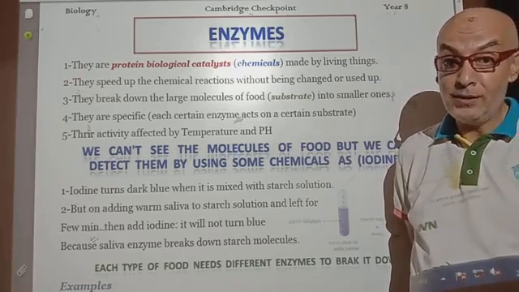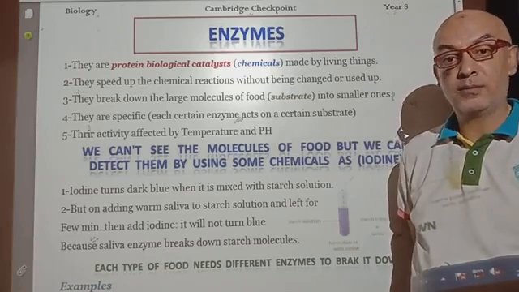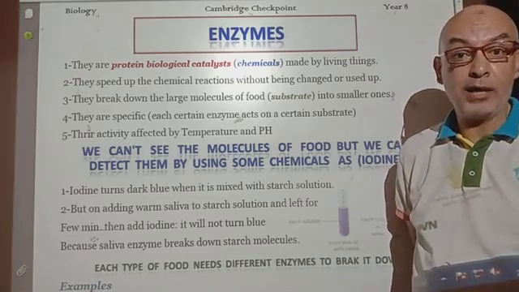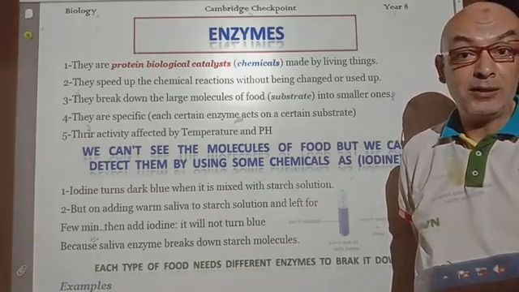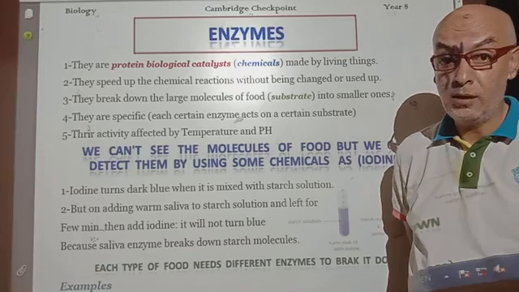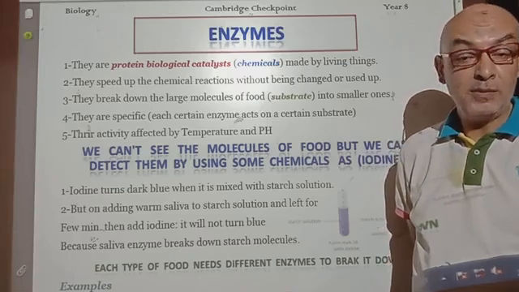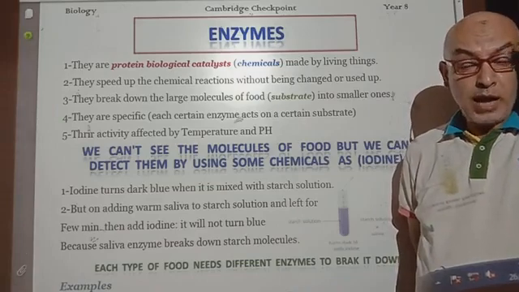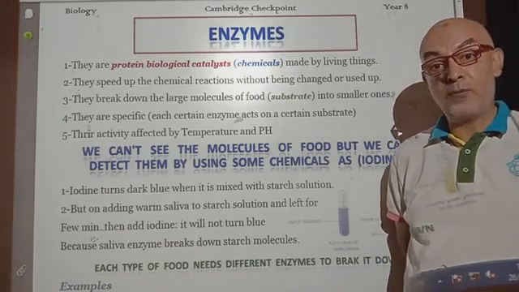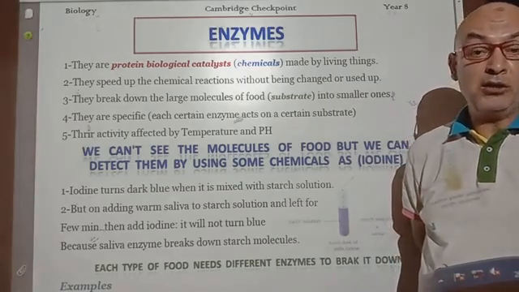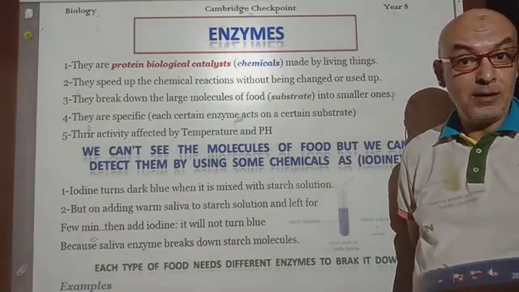You know that a catalyst is a chemical substance which activates and speeds up the chemical reaction, but it doesn't change its quantity and property. Once again, the enzymes are protein, a biological substance which activates and speeds up the chemical reaction without being used up or even changing in any quantity and property.